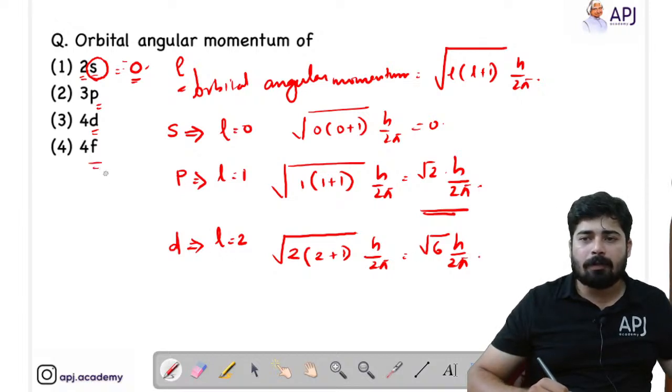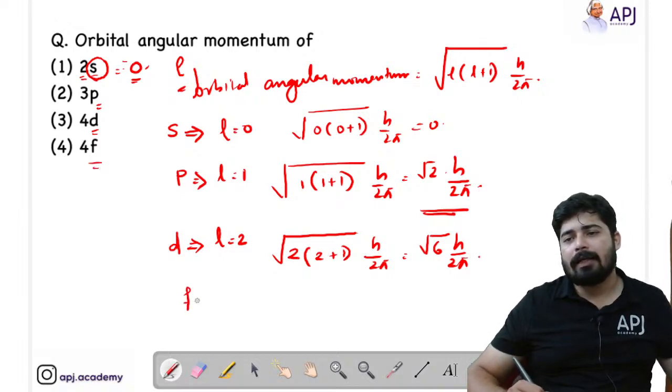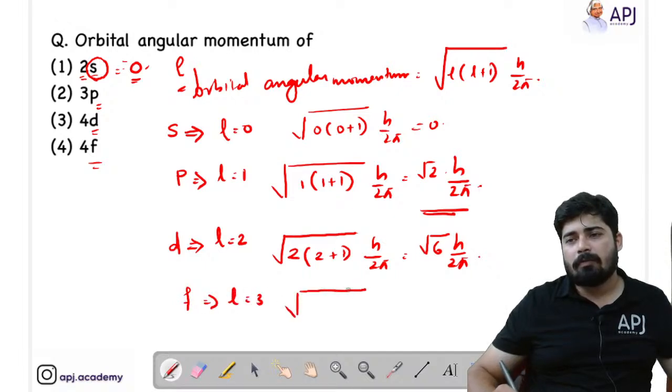Similarly for F, we know that the L value is equal to 3. So what is the formula? 3 into 3 plus 1, h by 2 pi, that means 3 into 4, that is 12, h by 2 pi.